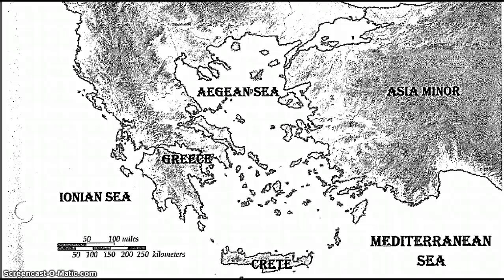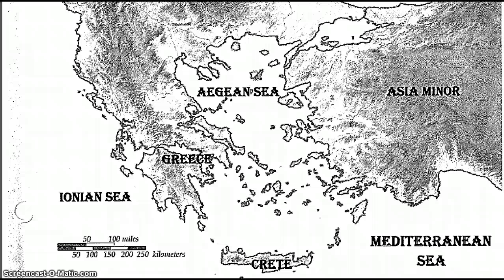Ancient Greece modified test. Use the map to answer the following questions. Read each question carefully and use the source provided to choose the best possible answer. Number 1. The terrain of ancient Greece can best be described as A. Coastal, B. Mountainous, C. Arid.